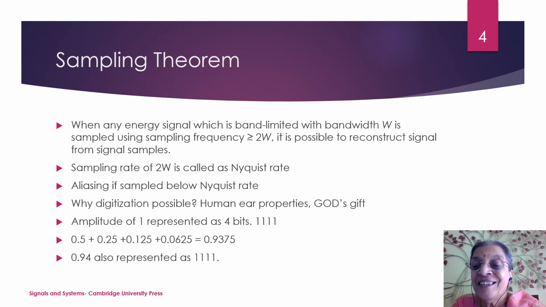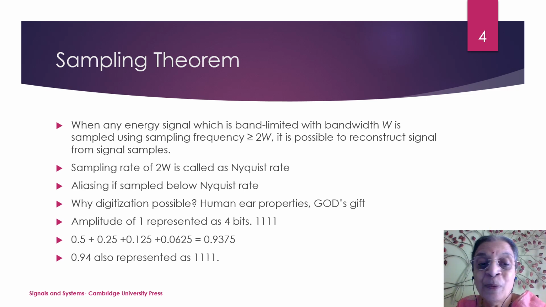So we digitize it, we represent it in the digital form, that is ones and zeros. Suppose we consider a 1 volt signal digitized to only 4 bits, we represent it as 1111. But how much does it come to? It comes to 0.5 plus 0.25 plus 0.125 plus 0.0625, which comes to 0.9375.